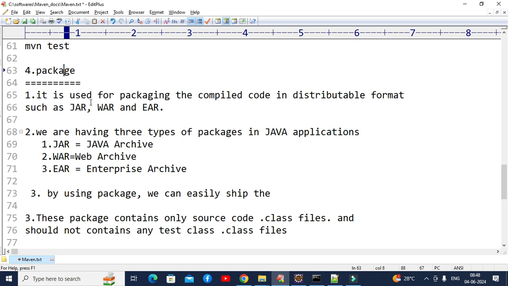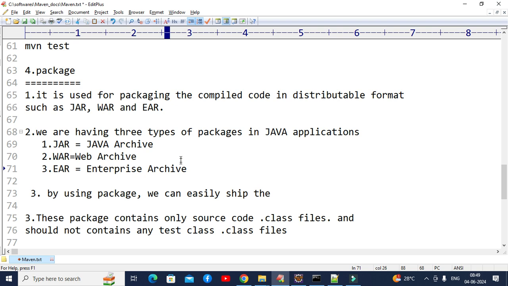Distributable format means that in Java we have three types of formats: JAR, WAR and EAR. So what is JAR, what is WAR, what is EAR? JAR is the Java archive. WAR is the web archive. EAR is the enterprise archive. In Java we have three kinds of applications.